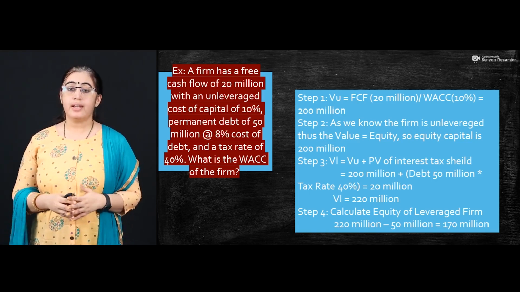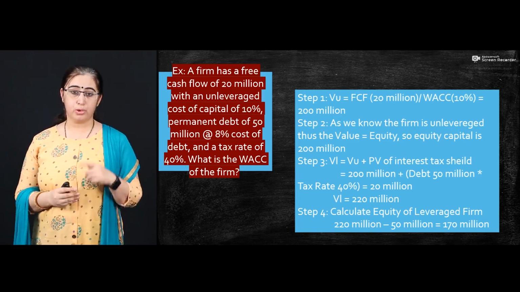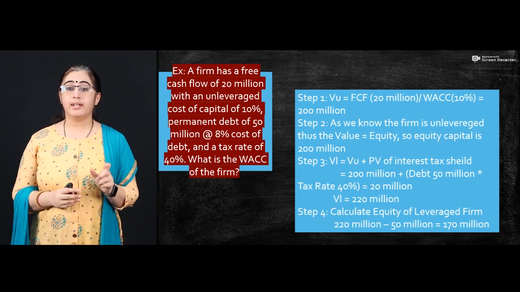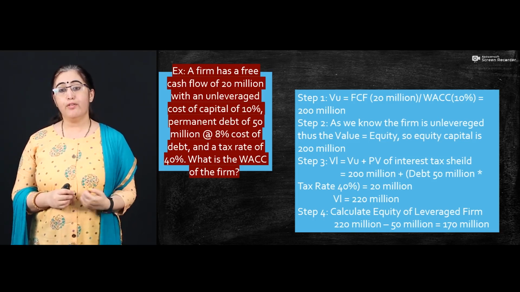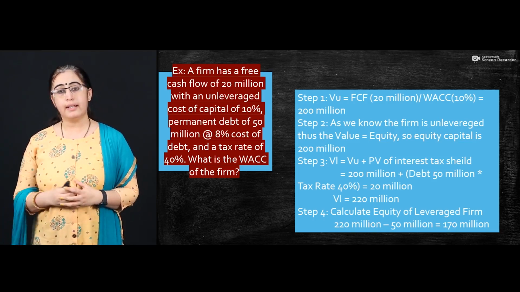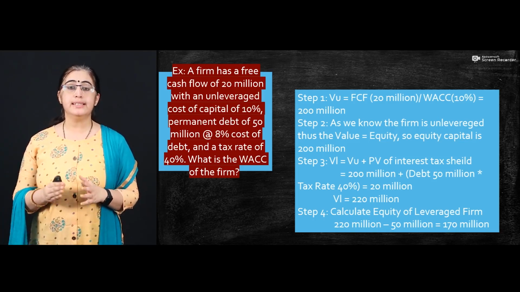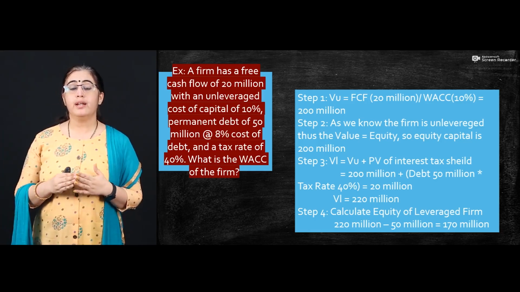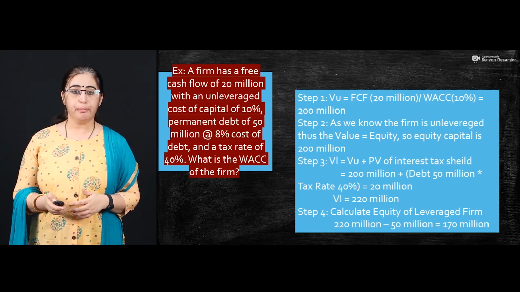So what about the calculation of the equity? I already told you, it is already given in the example. The value of the debt capital is 50 million. So the value of the overall leveraged firm is 220 million. I deduct the debt capital, so I am able to get 170 million. So 170 million is the amount of equity in a leveraged firm.